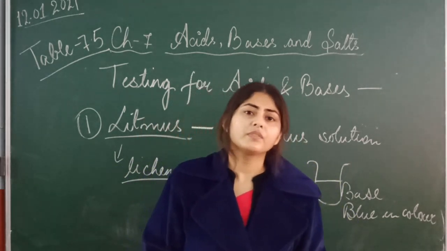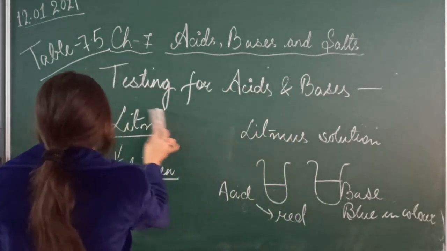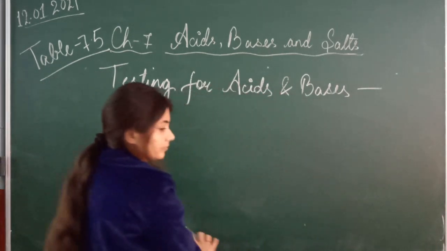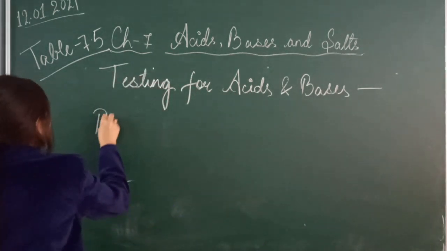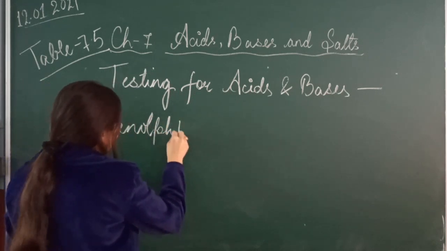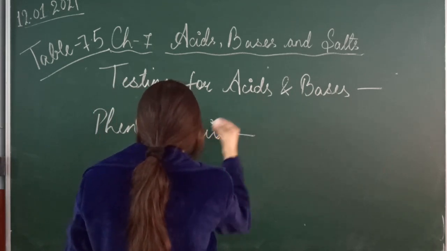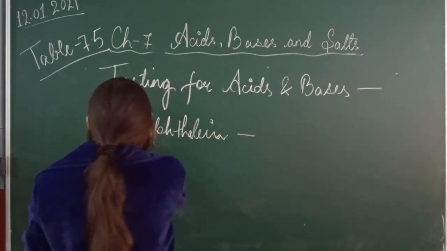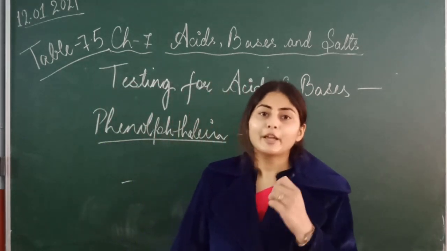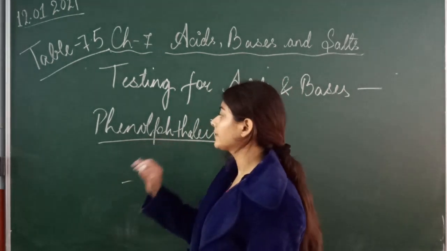Now come to phenolphthalein. The next indicator is phenolphthalein. Phenolphthalein is also an indicator. It is a chemical solution, actually a colorless chemical solution.